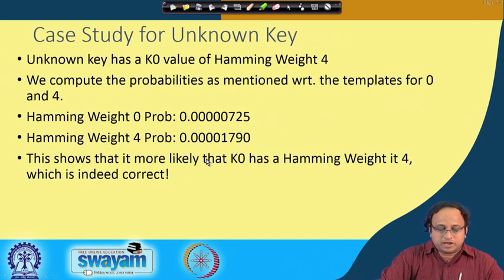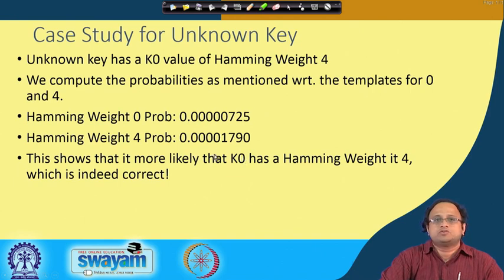Let us see what happens with our case study. We have an unknown key which has a k0 value of Hamming weight 4, and we compute the probabilities with respect to the templates for 0 and 4. We develop the templates for 0 and 4 as we discussed in the previous slide, and then we take the power trace for the unknown key, which in this case has a Hamming weight 4, and we calculate the two probabilities. In one case we calculate the likelihood with respect to 0, and in the other case the likelihood with respect to 4.